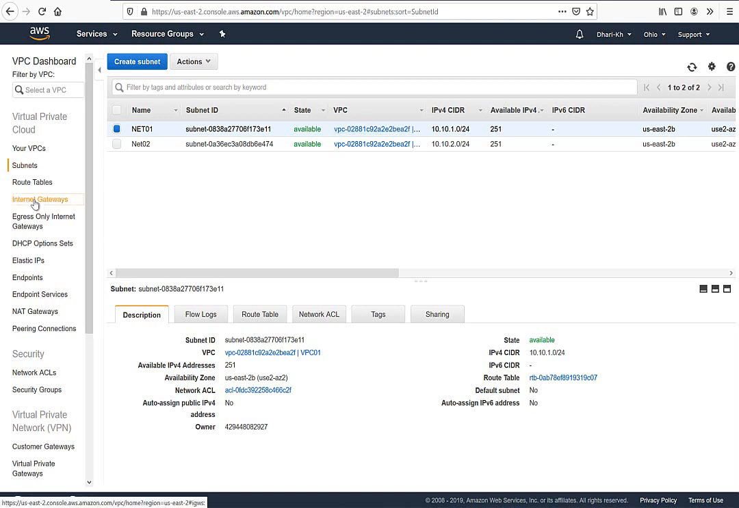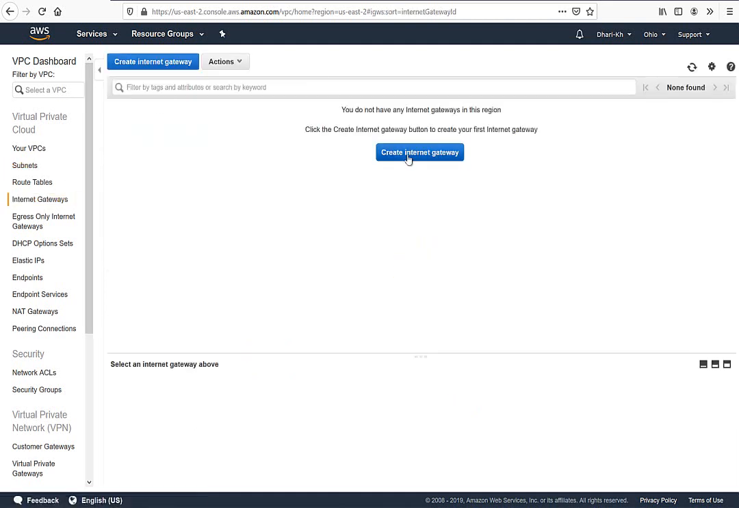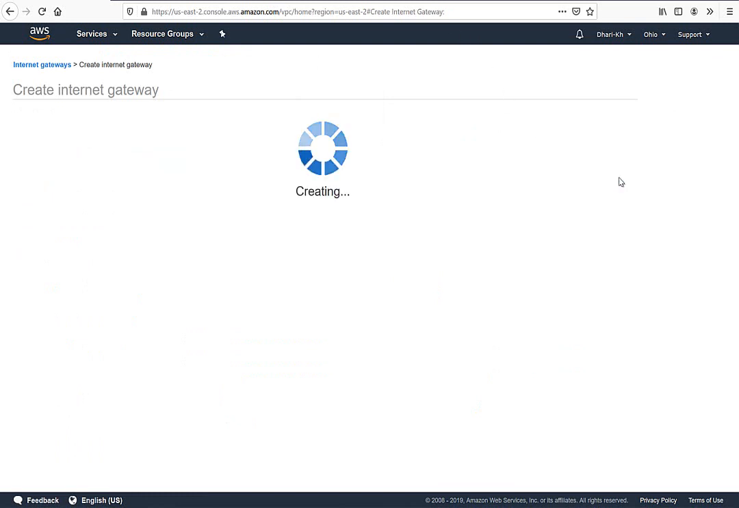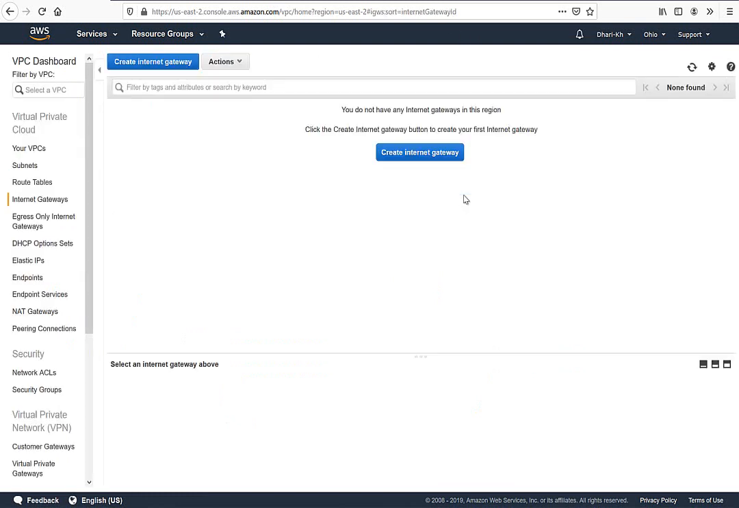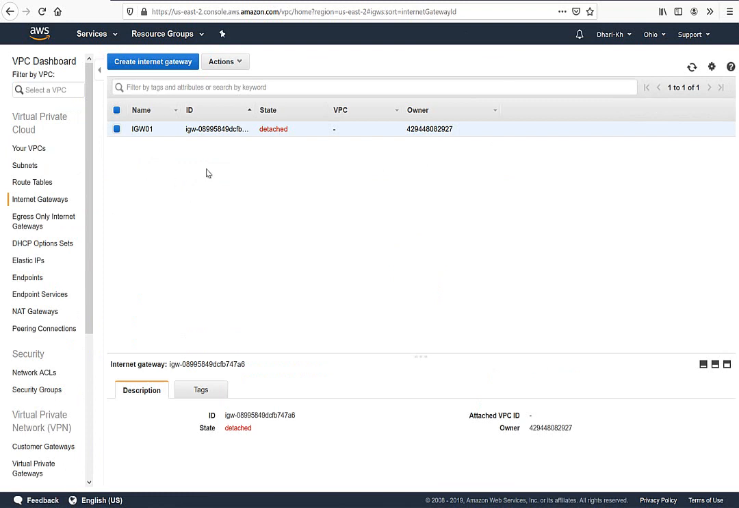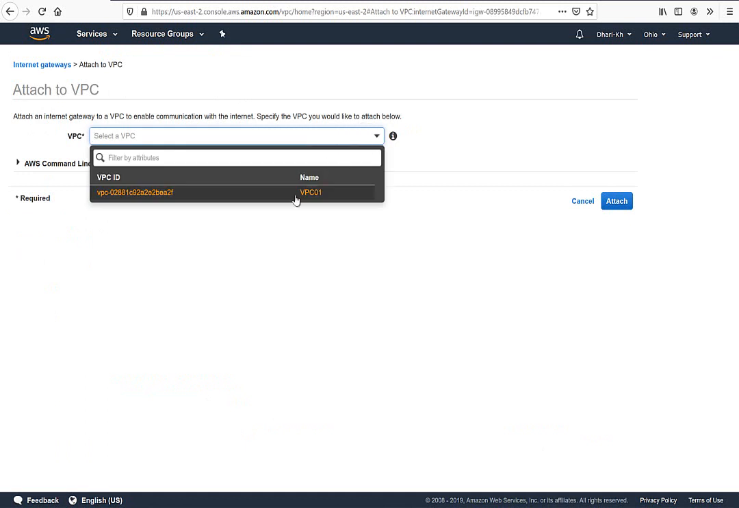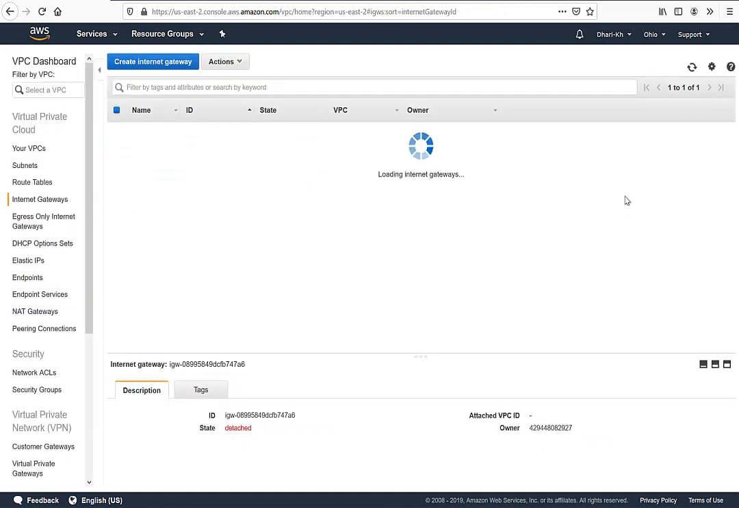So I'm going to do the internet gateway as well. I call this internet gateway IGW01. Then I created this as well. All right, after the internet gateway, you need to attach this internet gateway to the VPC. So I attach it to my VPC, which is the only one I have right now, VPC 01, and attach it.